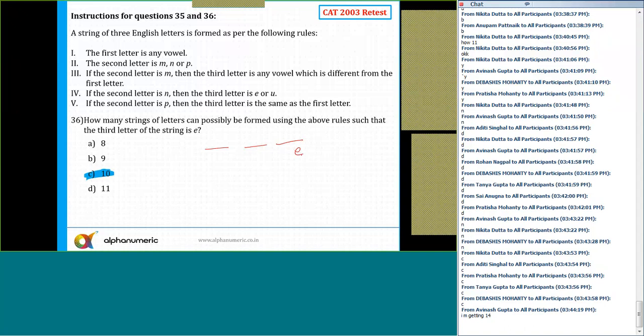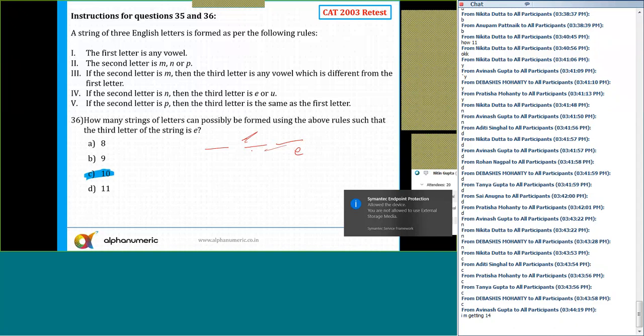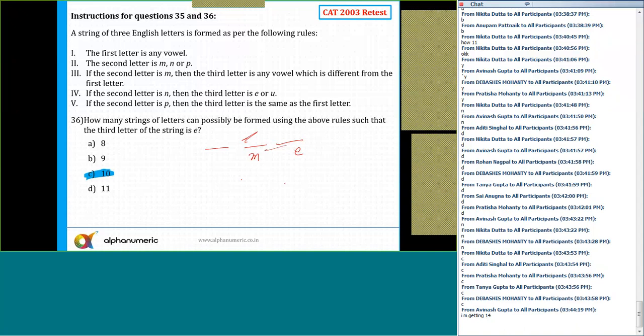If the second letter is M, and the condition is if the second letter is M, then the third letter is any vowel which is different from the first letter.